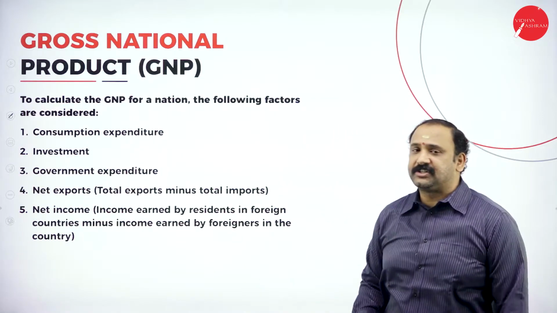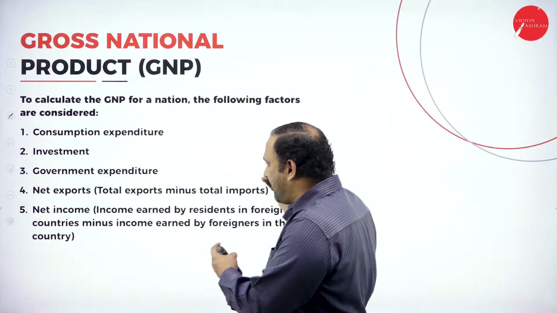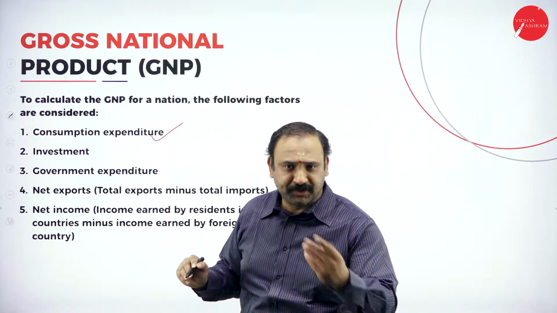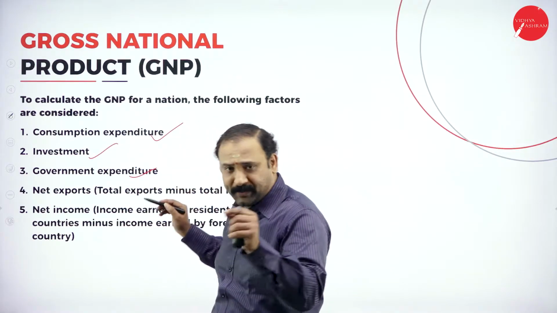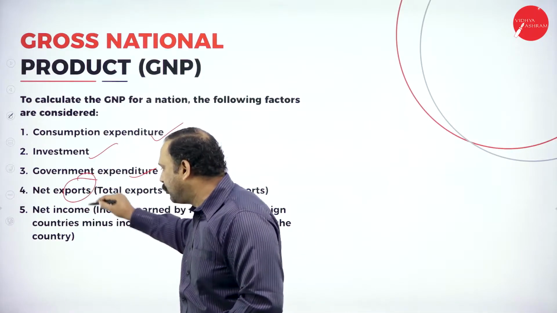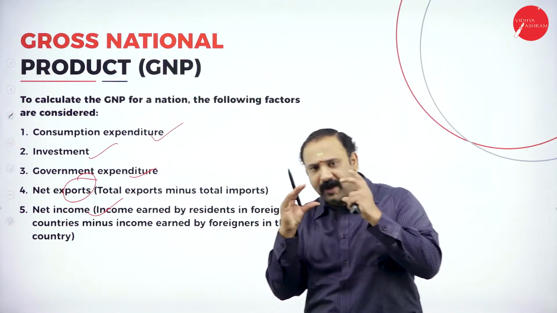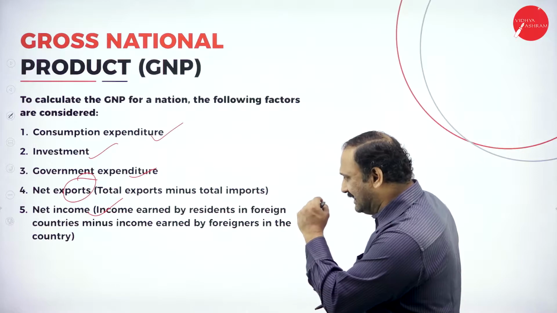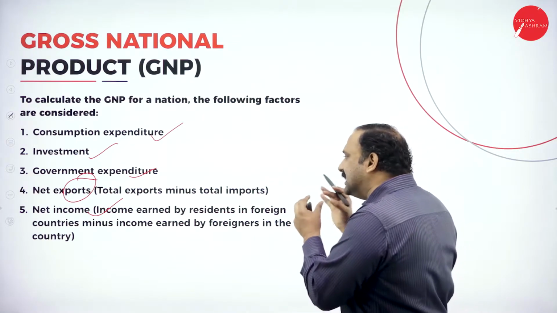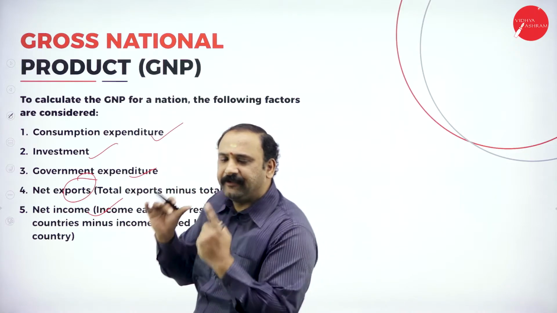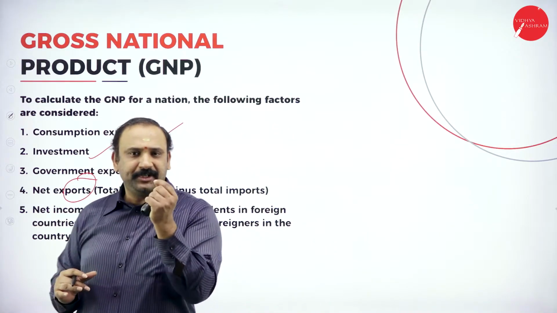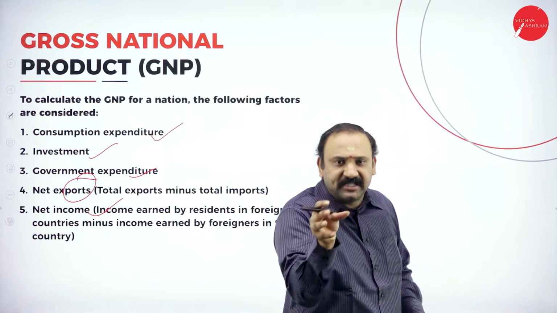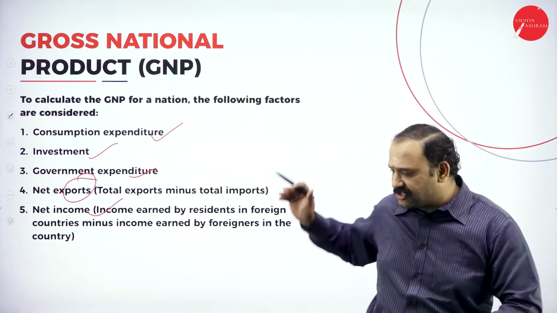Now, moving forward, let's try to do the GNP for a nation. The following factors are going to be considered. First, consumption expenditure, one of the most important points, followed by investment, government expenditure, net exports and net income. Just look at those five factors for a while: consumption, investment, government, net exports and net income. All these five factors are so closely related. You cannot differentiate them just like that. Each one of them has an intrinsic meaning in terms of calculating the GNP.